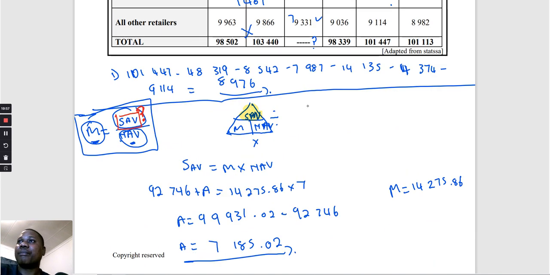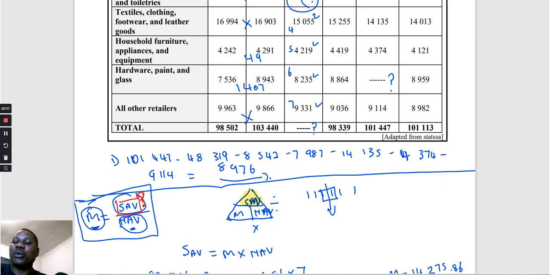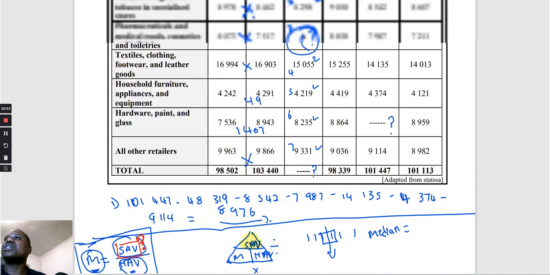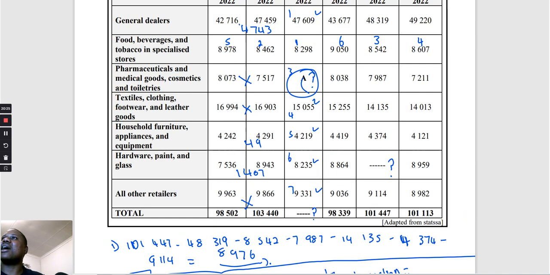We're going to have 1, 2, 3, 4, 5, 6. If there are 6, number 1 cannot be in the middle, 2 cannot be, but 3 and 4 are the numbers that appear in the middle, meaning that the middle will be between the third number and the fourth number. So we are going to use our median is equal to, we are going to use the third and the fourth number. What are those?